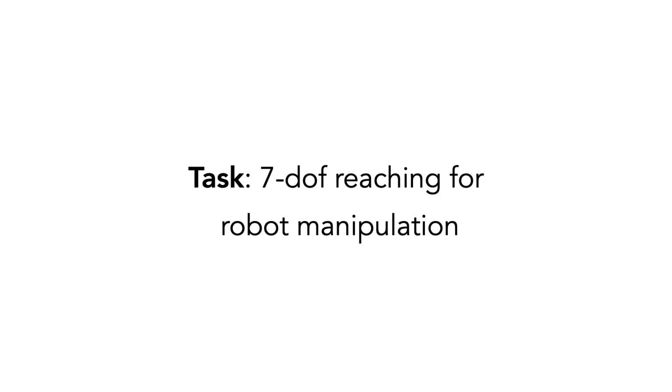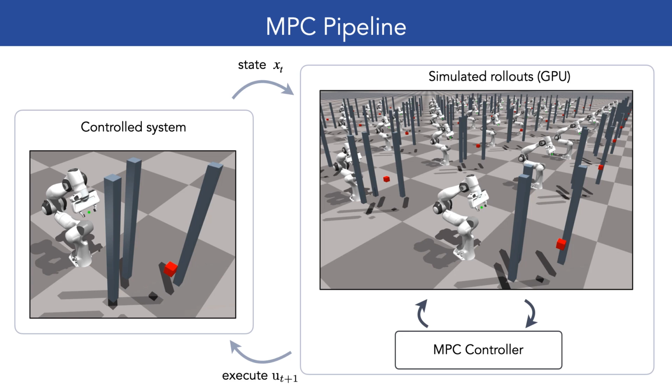Next, we make a similar comparison on a high-dimensional reaching task, performing joint velocity control on a 7-degree of freedom manipulator. The task is to move the grasp point of the end effector, indicated by the green dot, to the red target while avoiding obstacles. Rollout samples are generated in parallel using the NVIDIA Isaac Gym library, a GPU-accelerated simulation suite.